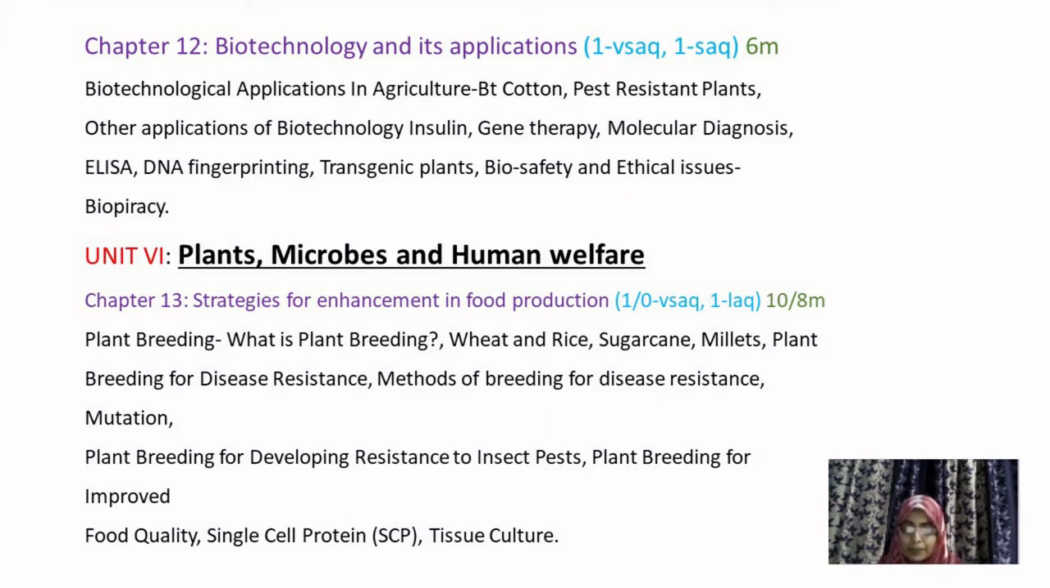You can see what is plant breeding: wheat and rice, sugarcane, millets, plant breeding for disease resistance, methods of breeding for disease resistance, how to avoid diseases in the plants, as well as mutations in the plants, developing resistant plants, that is, removing insects from the plants, plant breeding improvements, as well as increase in food production, single cell protein, and tissue culture. Tissue culture is a very important question for you people. That is, how is tissue culture done and what are the important characteristic features of tissue culture.